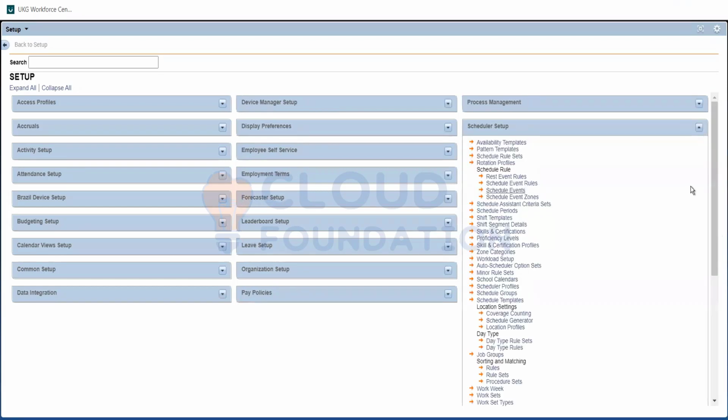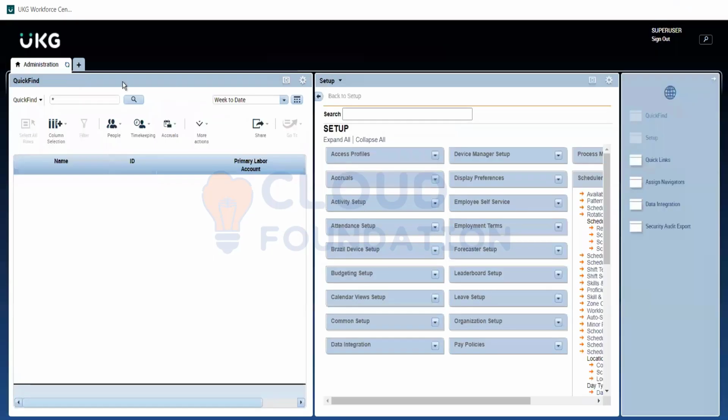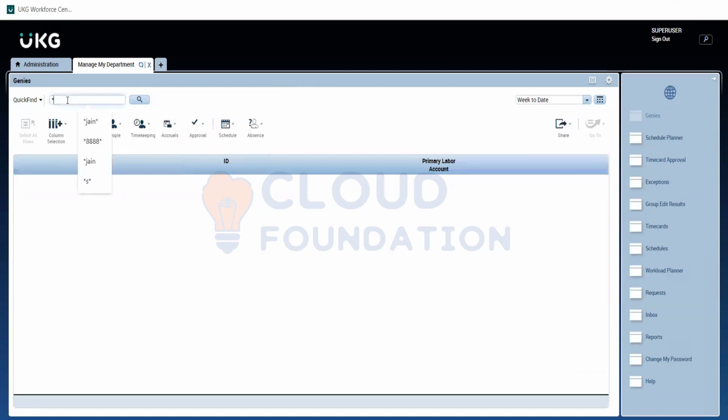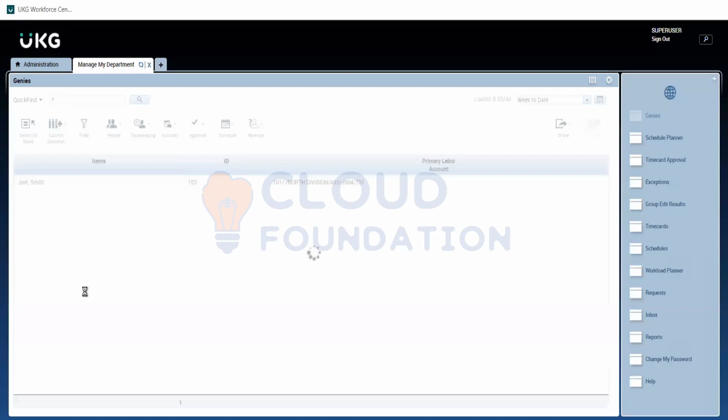Scheduler setup is where we will be creating schedules for the employee. You know schedules, right? What shift, when an employee should start and when an employee should end the shift. Here I need to select an employee, or even if I give a star, an asterisk, it will give me all the employees.